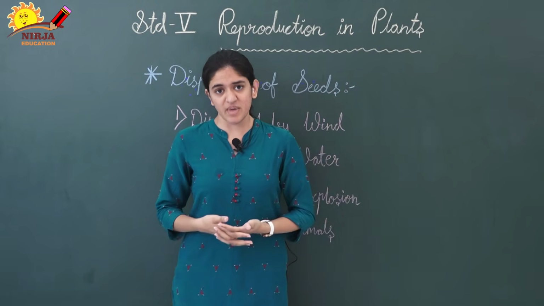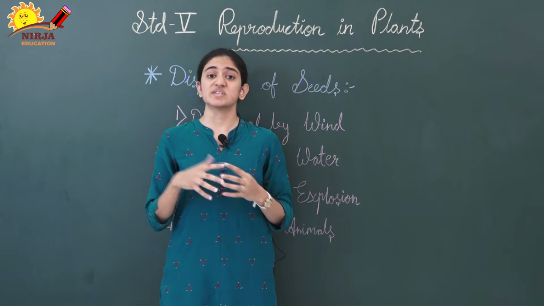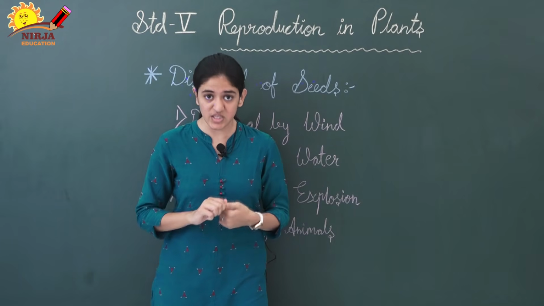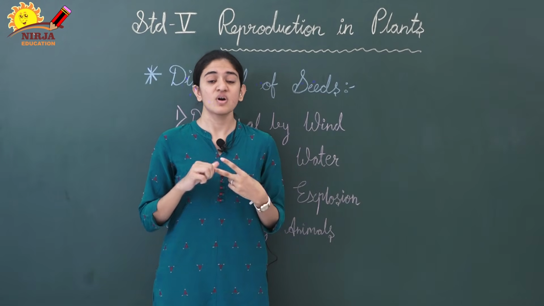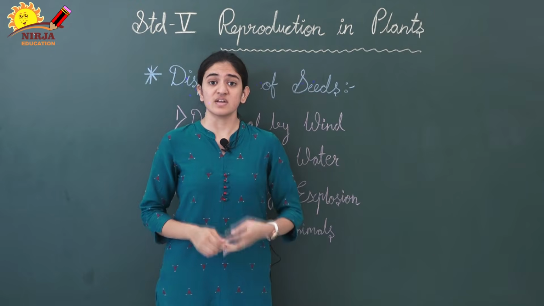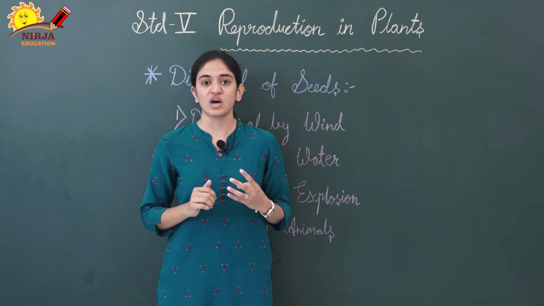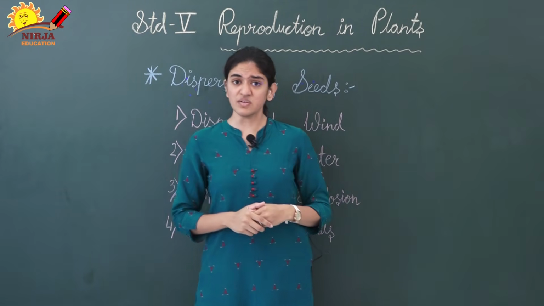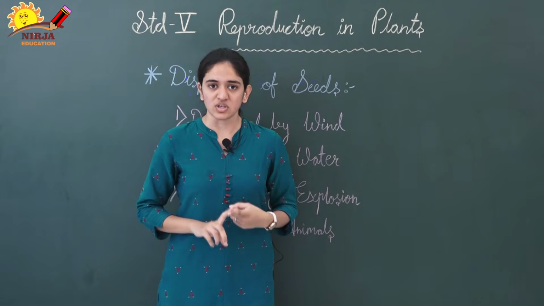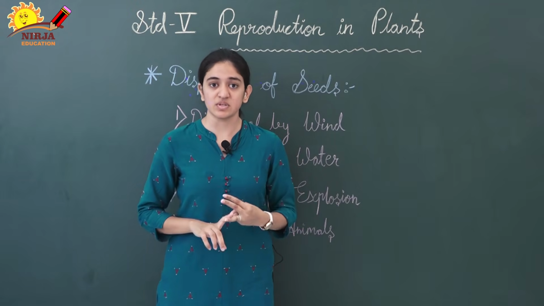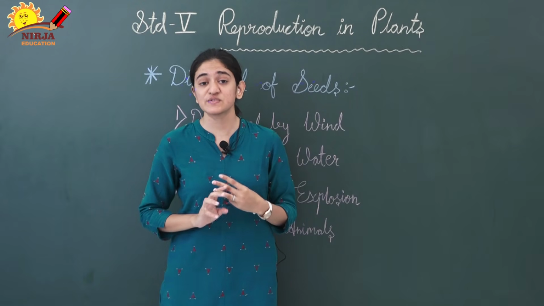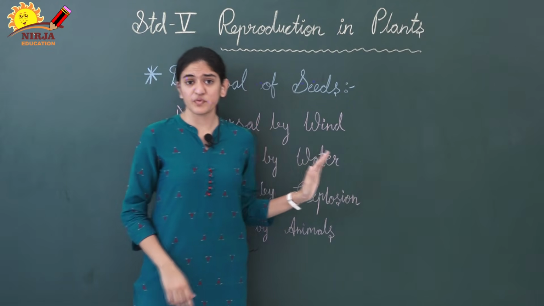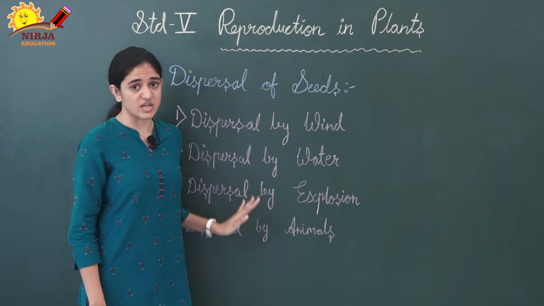Now which are the methods for dispersal of seeds? So ऐसी कौन कौन सी methods है? So dispersal of seeds can take place through wind, water, explosion and animals. These four are the different methods for dispersion of seeds. Now among these, water, wind and animals, these three are the main agents for dispersal of seeds. Now we will discuss these methods one by one in detail.